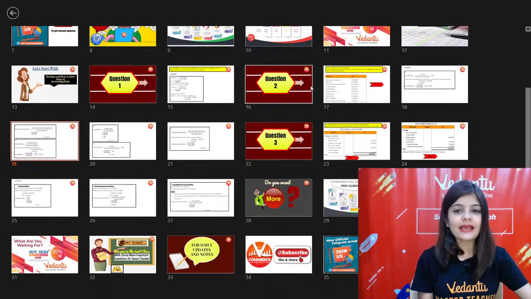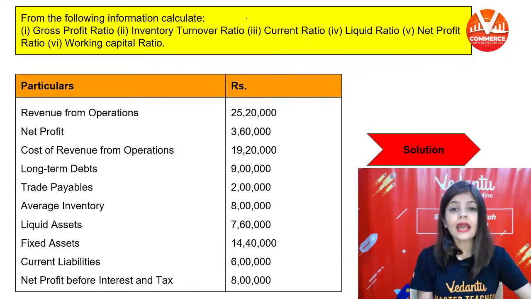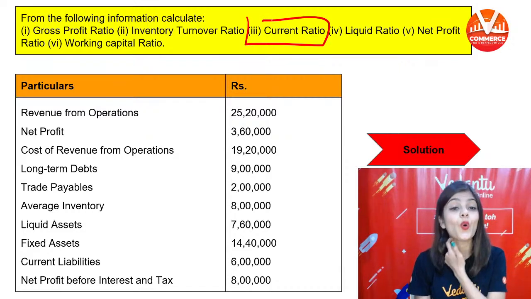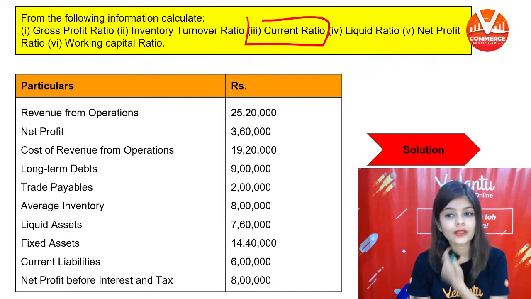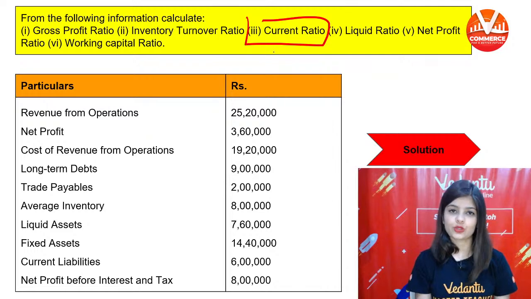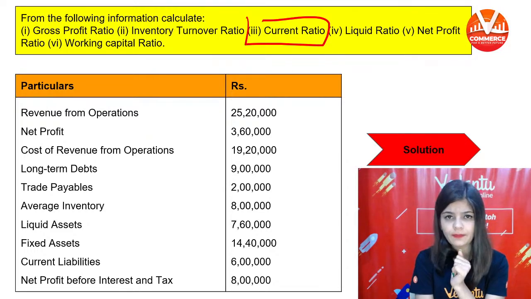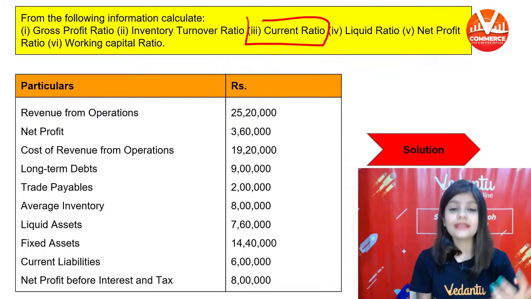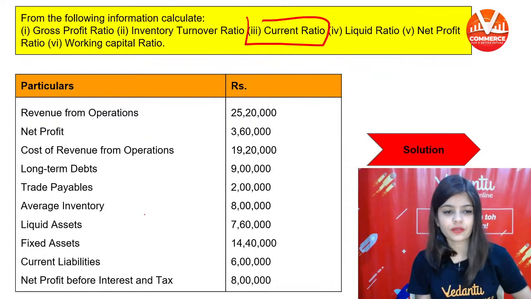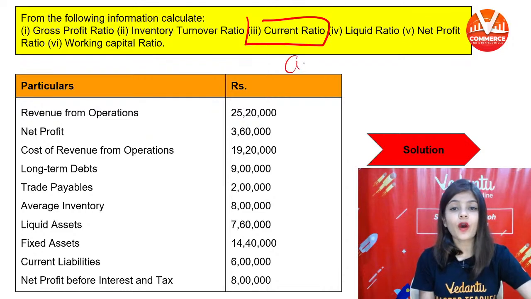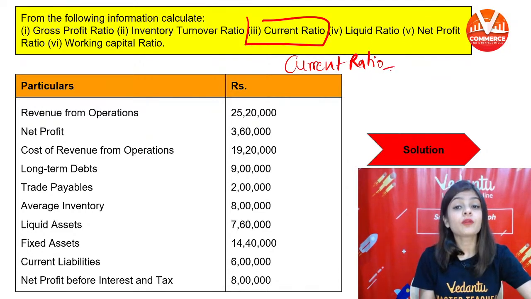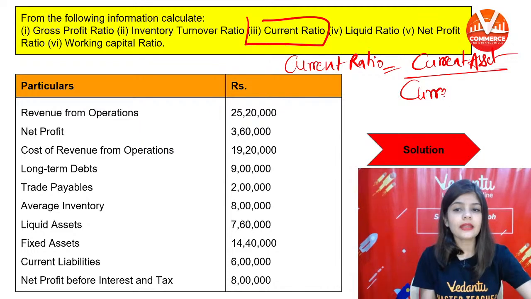Then next we have to calculate current ratio. Is current assets given in the question? Because the formula to calculate current ratio is current assets divided by current liabilities.